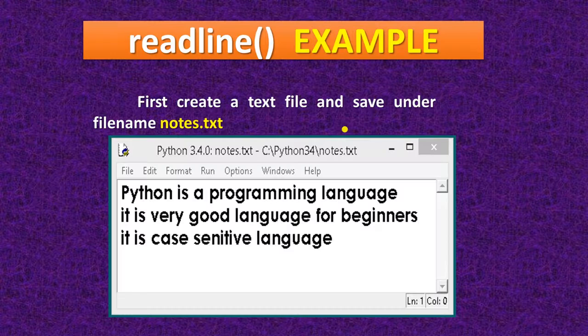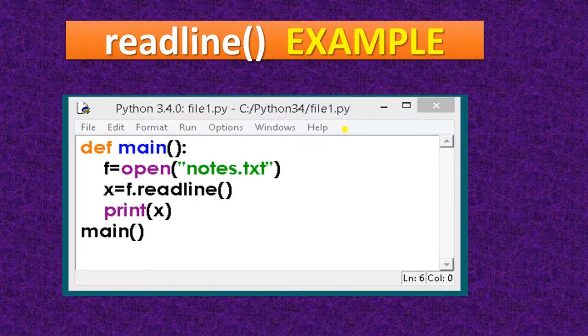So here is a program. This is a file, that is notes.txt. Python is a programming language. It is a very good language for beginners. It is a case sensitive language. Okay, so this is the program.